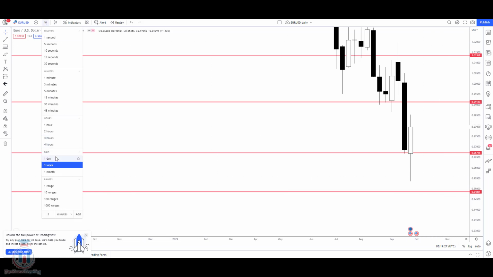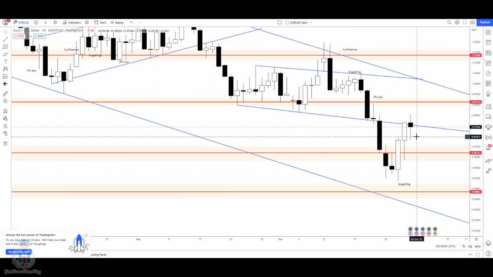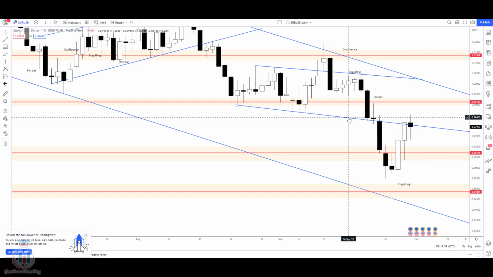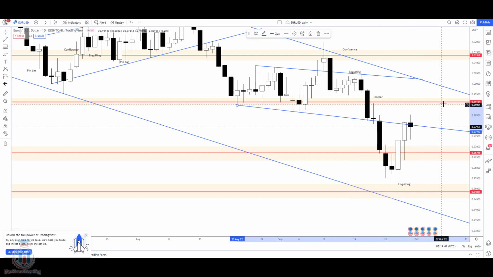If we check the daily time frame, let's see what we can expect in the next week. For the next week, we have the price here, and the price will probably try to close above this small downtrend resistance line and reach this level here, which is a demand zone. We can see that this small area, from 0.99421 to 0.99020, is an area where the sellers are waiting, and we could expect the price to reach this level and find resistance to push the price to higher levels.